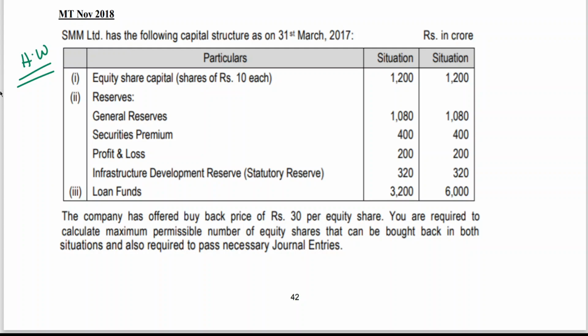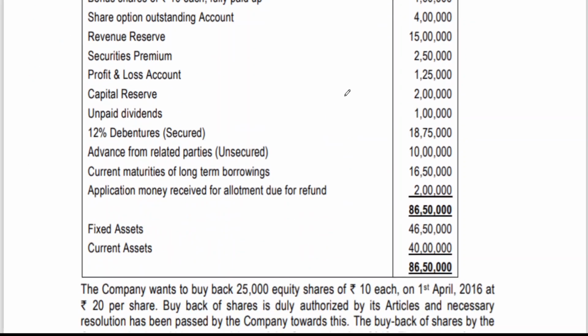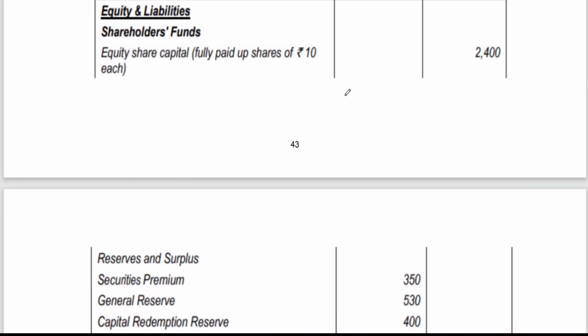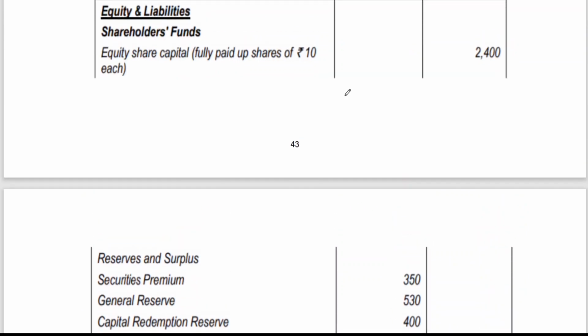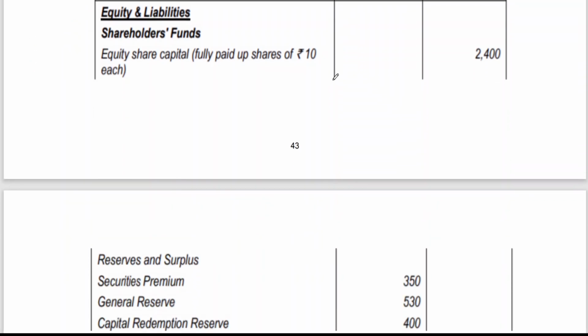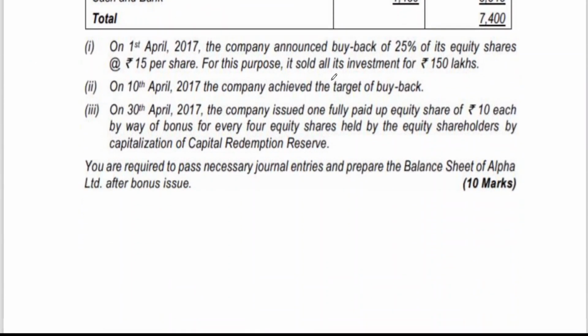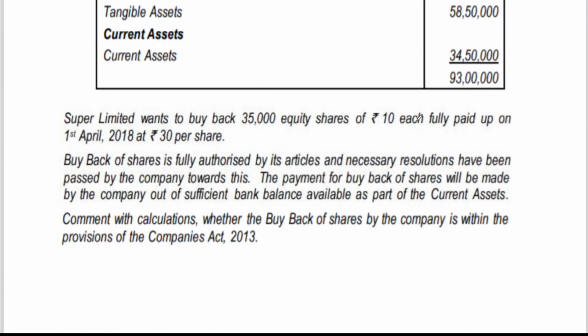Today's problem model, this you can work out. I think I have already completed this problem. As the first problem I have completed, and this one also I have completed. This also I have completed. This also we have completed 2 classes back. This November 19 is simple, same 35,000.